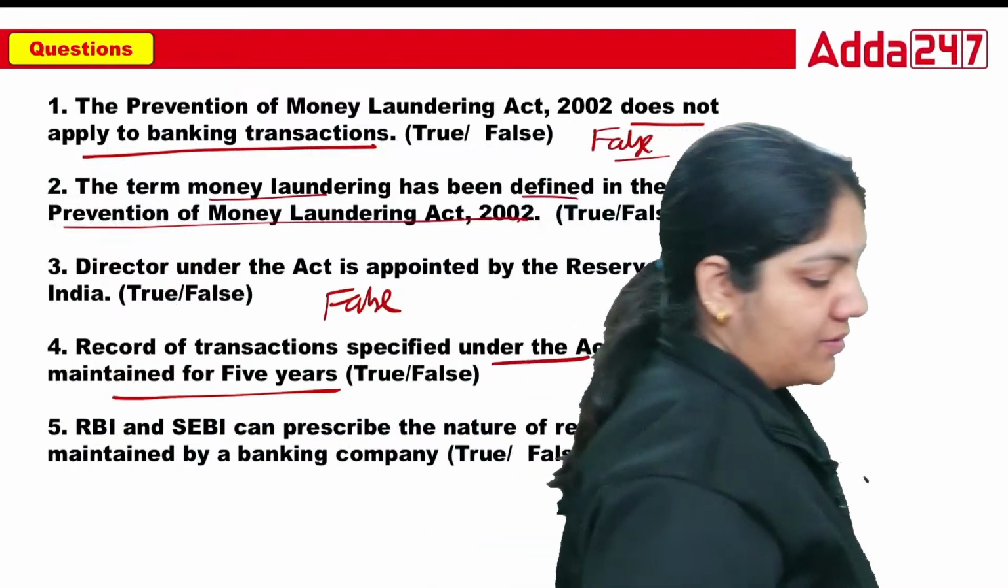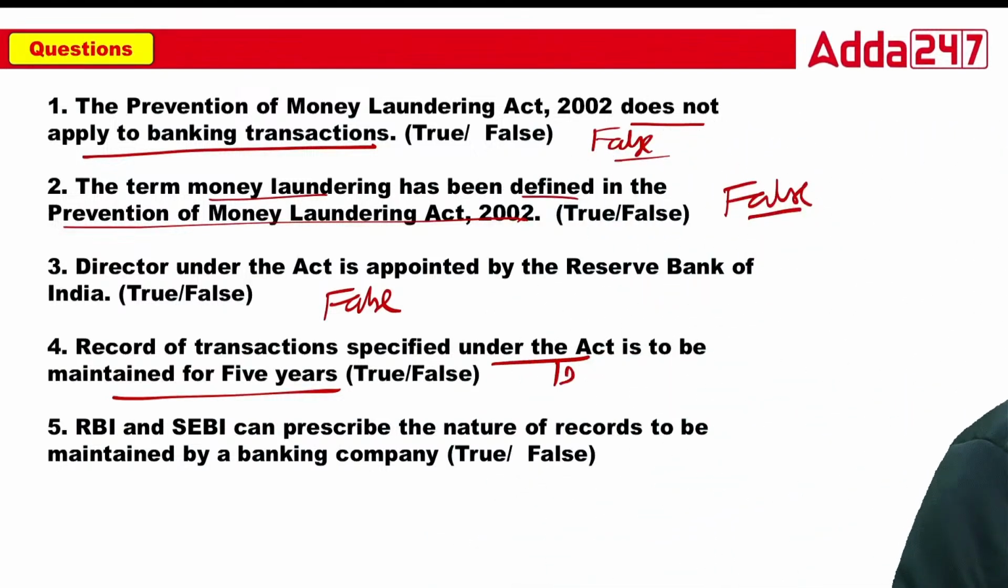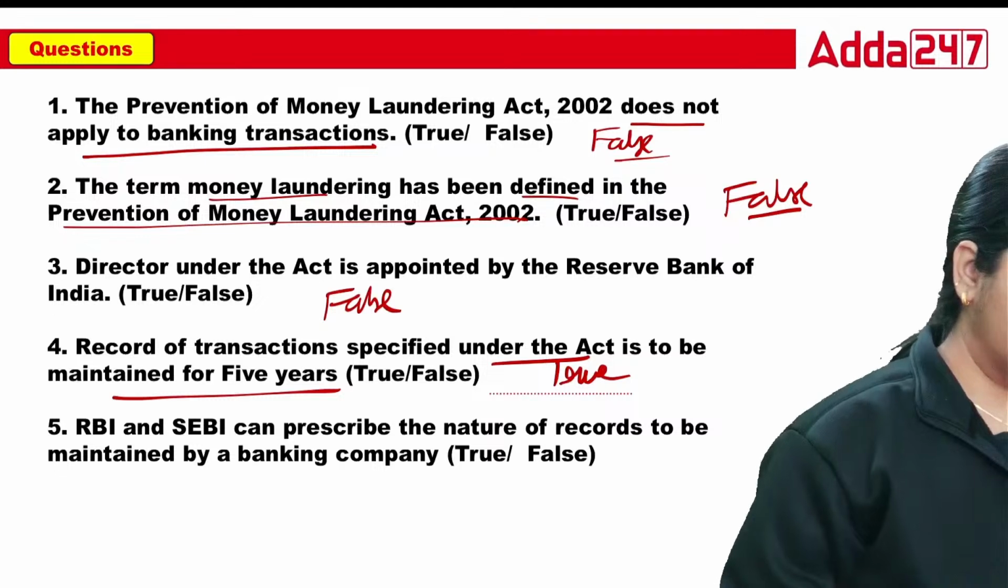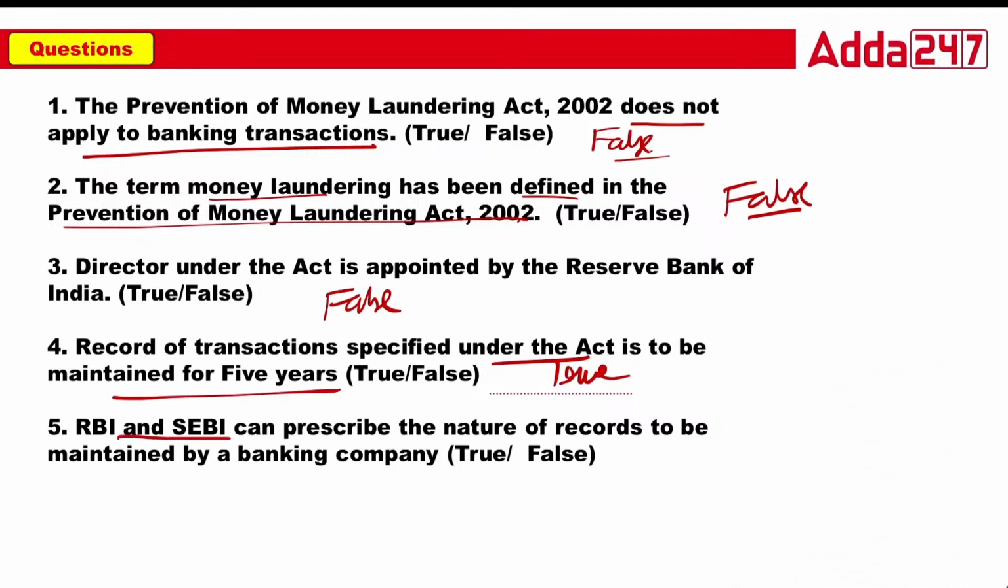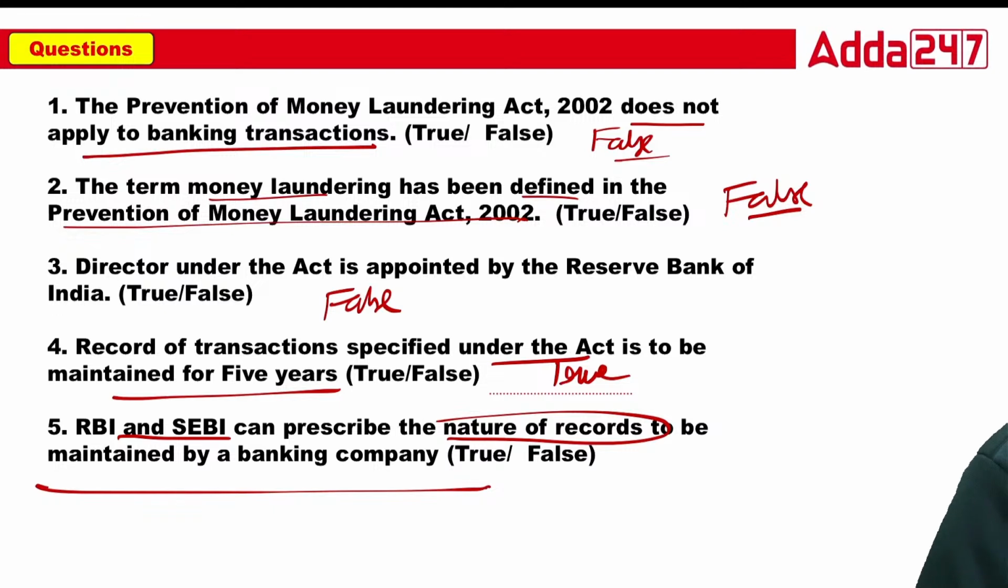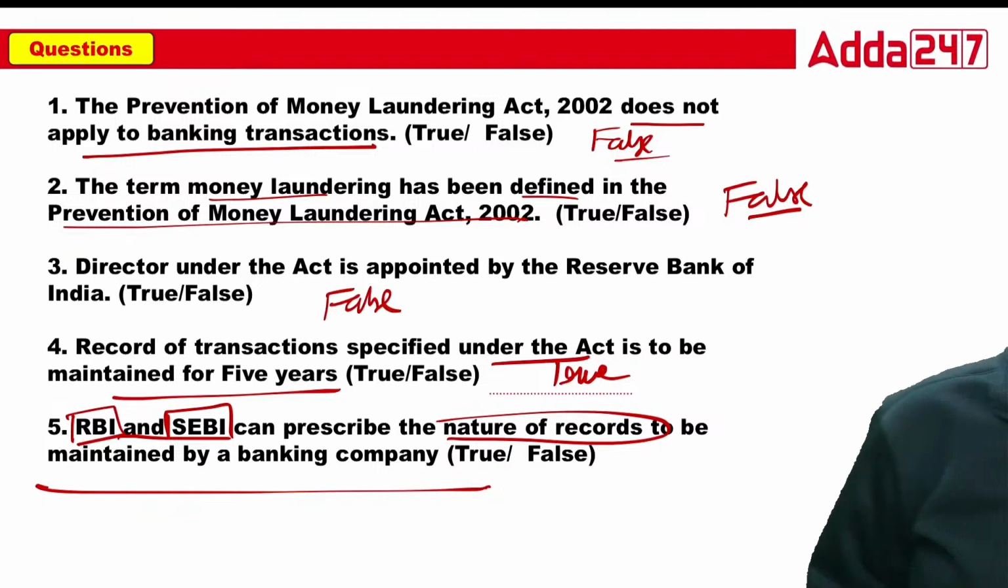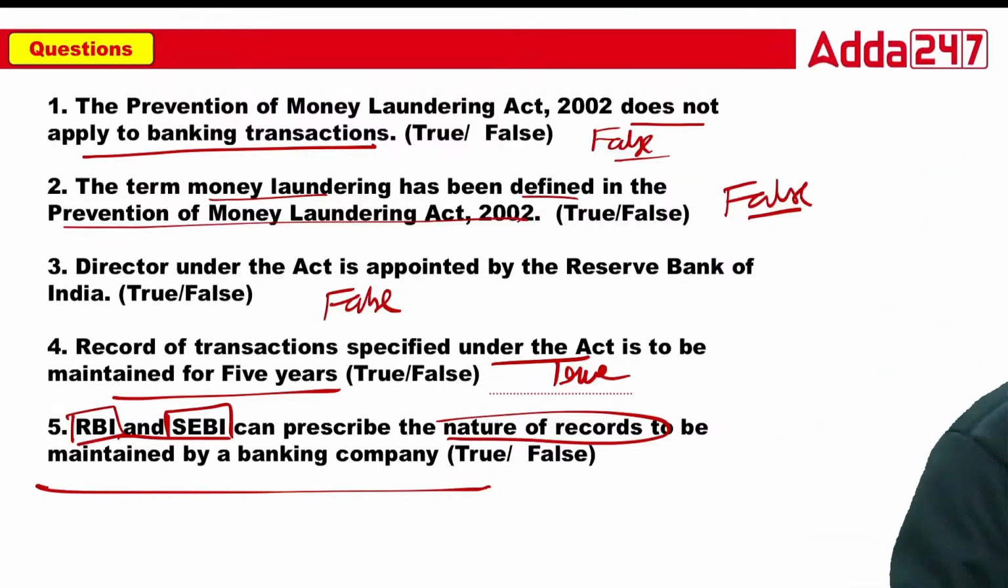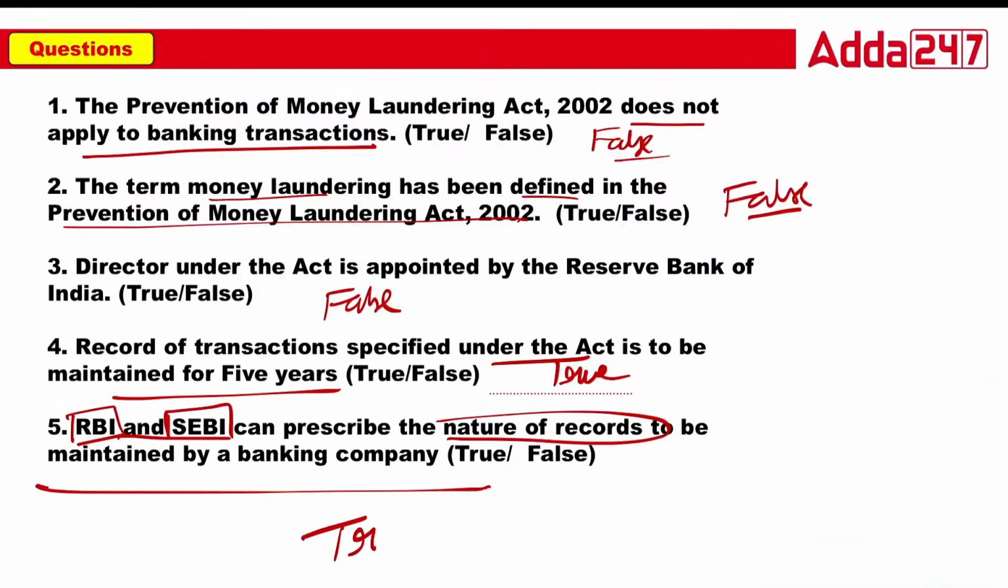So class, record or transaction, that is absolutely the true statement. Now, fifth: RBI and SEBI prescribe the nature of records to be maintained by the banking company. RBI is the regulator of banks and SEBI is the regulator of the stock market. That is absolutely the true statement.